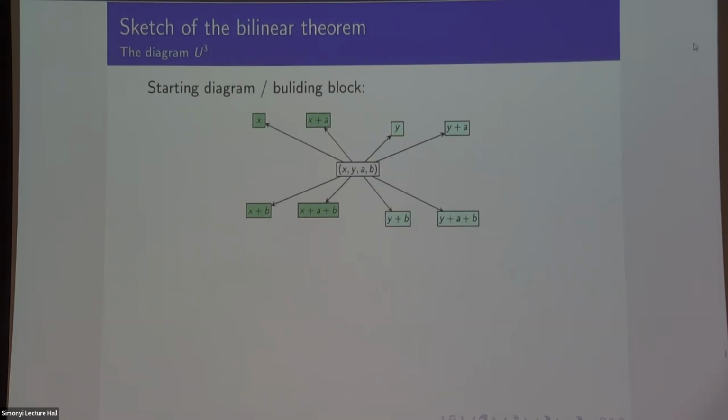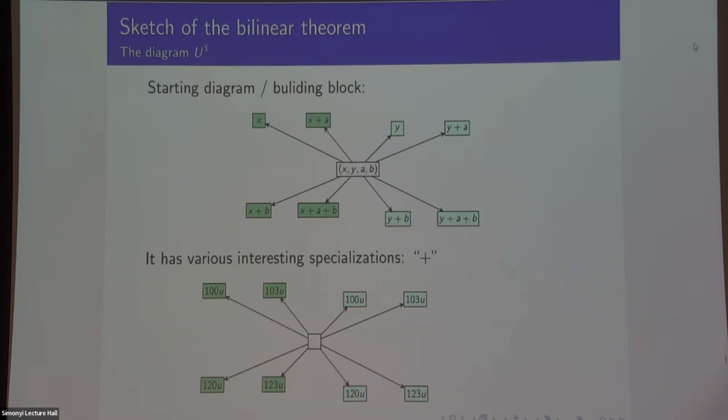Okay, so having said that, maybe I'll skip over this a little bit. So this is my starting diagram. This is a copy of the U3 norm. I'm ultimately going to want to specialize lots of copies of this. This is the building block that I'm going to build this huge diagram out of. And then I have to pare it back and say, okay, give me a function in 2 variables.